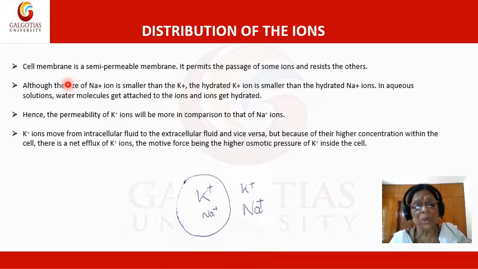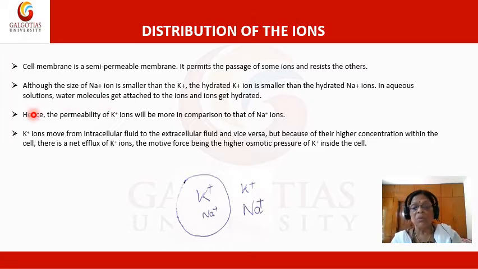If we compare sodium and potassium hydrated ions, the hydrated potassium ion is smaller than the hydrated sodium ion. So potassium can move more freely between the two chambers, between the inside of the cell and the extracellular fluid. Hence, the permeability of the potassium ion will be more in comparison to that of sodium ions.